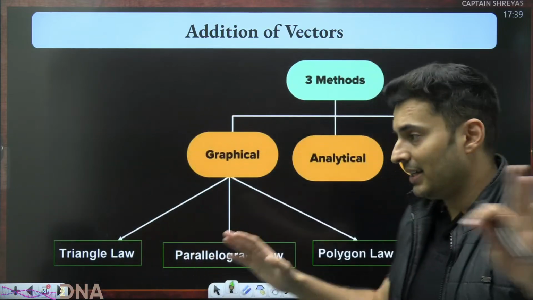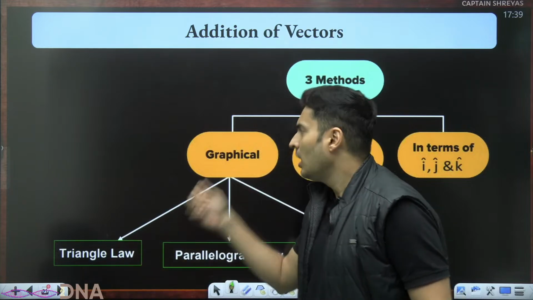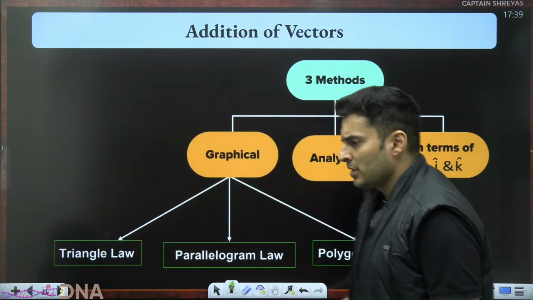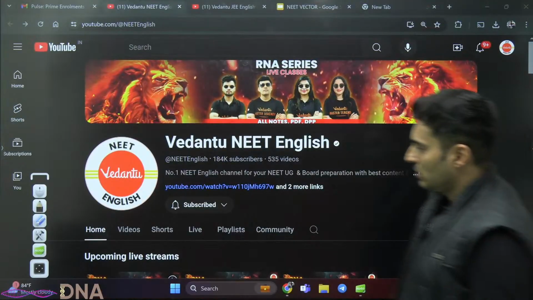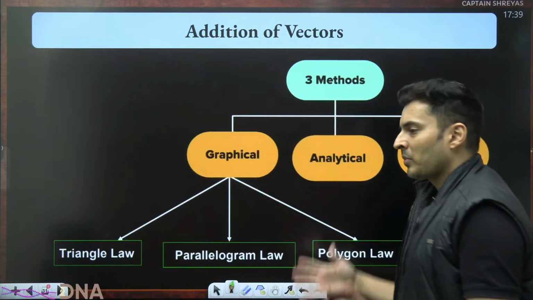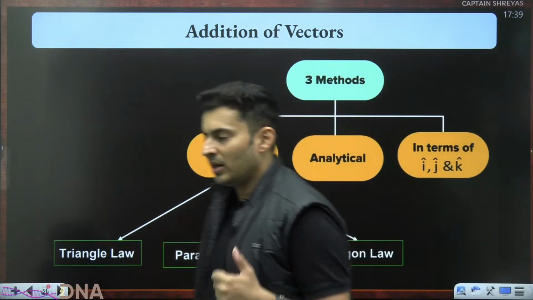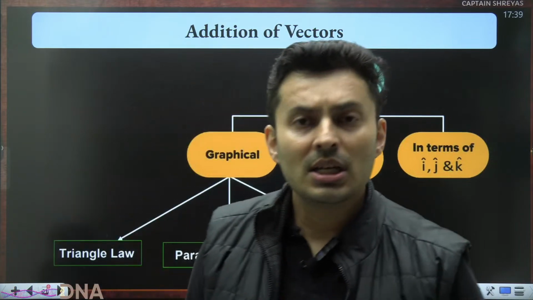I will show you all the ways. Now you will be like, sir, how do I know? Will they give it in the question? Add the following vectors using parallelogram law. Now in this question you have to use the analytical method. No, you will see how simple these laws are. Number one. Number two, looking at the question only, you can figure out which method to use.